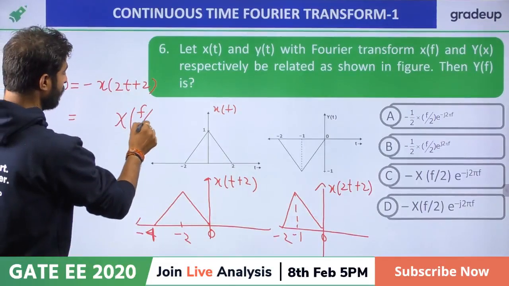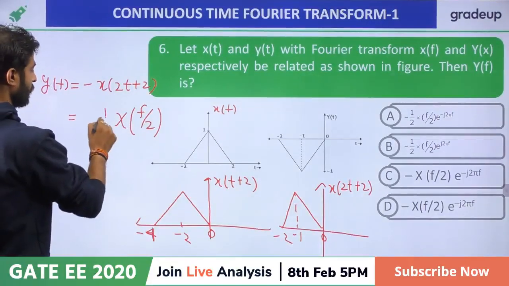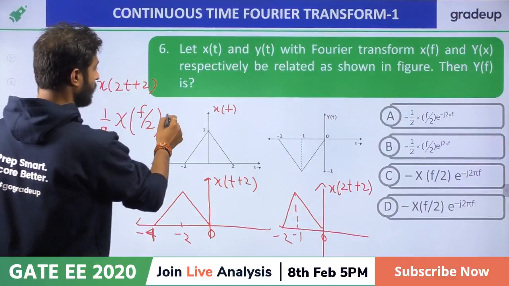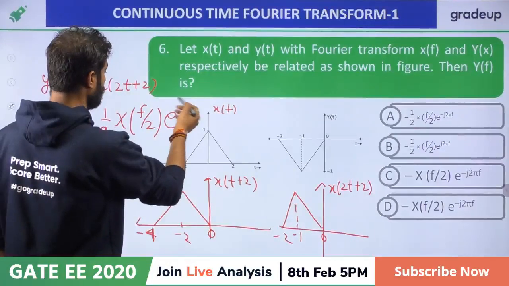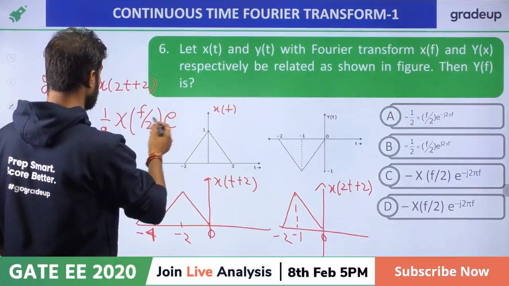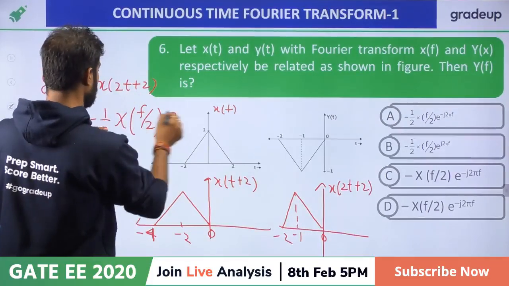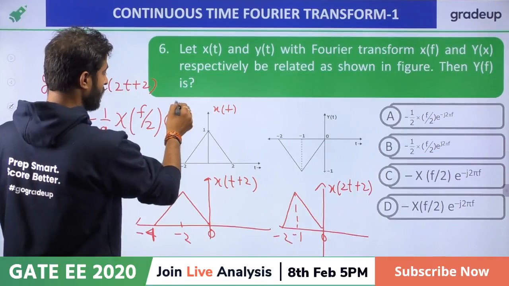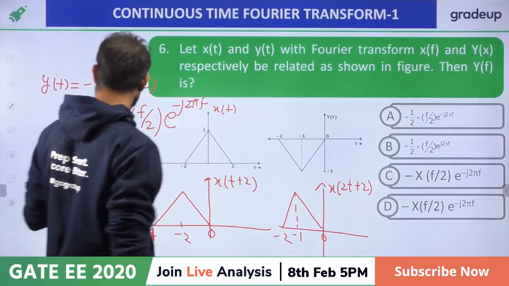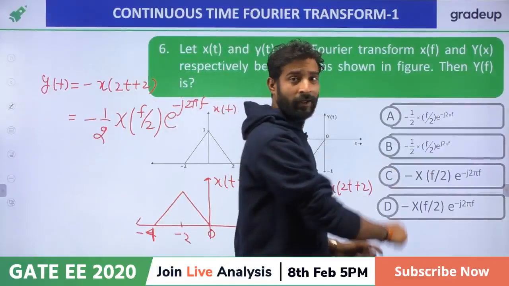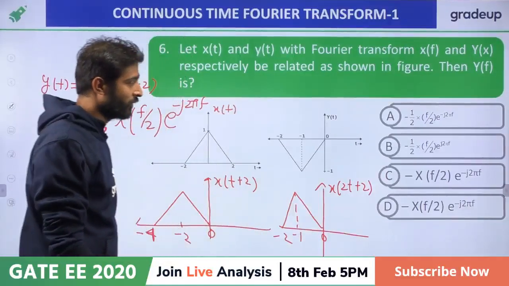omega, if you are writing in f, f by 2, compression 1 by 2, and the shifting e raised to power minus j 2 pi f, so 4, so divide by 2, so it will become what? 2, so minus, so we have to use the minus sign, j 2 pi f. So what is the answer? Can anybody give me the answer for this question?